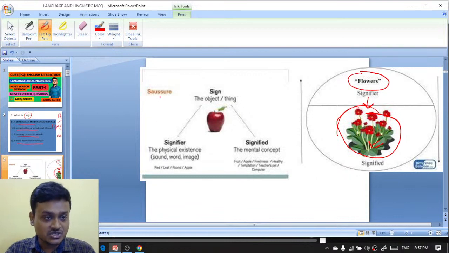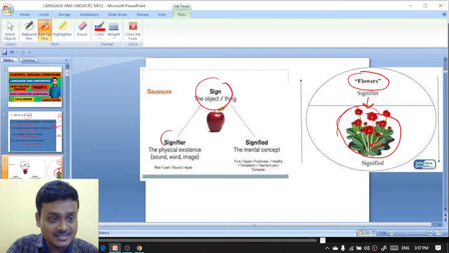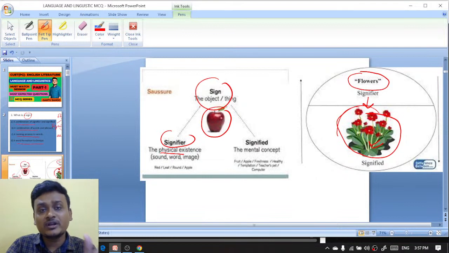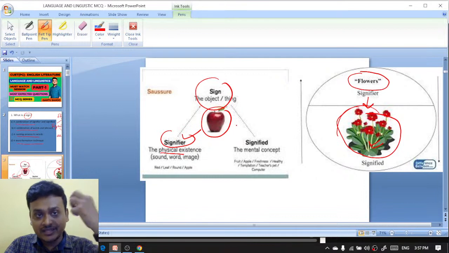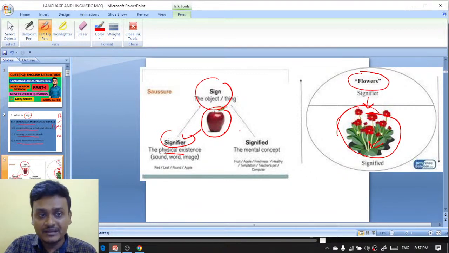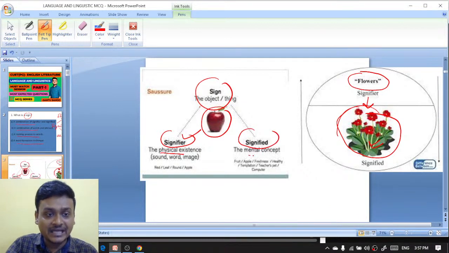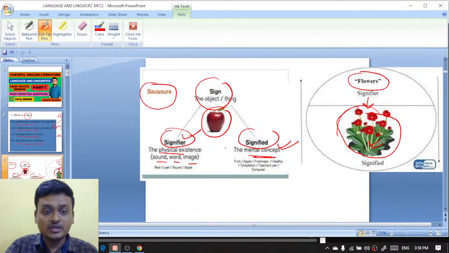In this image, you can also understand what the sign and the signifier are. This is an apple. When you are pronouncing the word apple, it is the signifier. But the image of the apple that suddenly came into your mind is the signified. That is the mental concept. The mental concept is the signified, and the word or sound is the signifier. And who gave this? Ferdinand de Saussure. In which book?